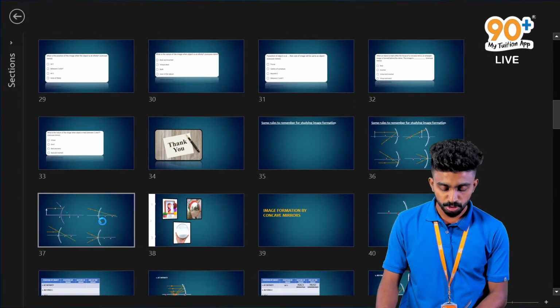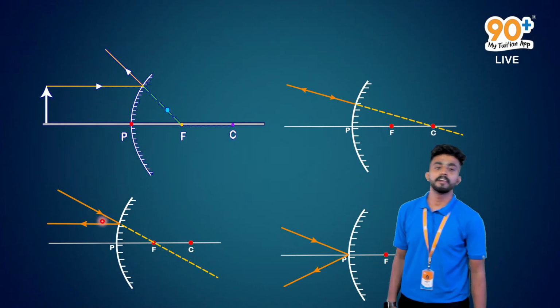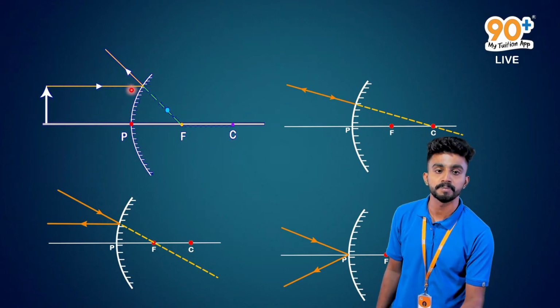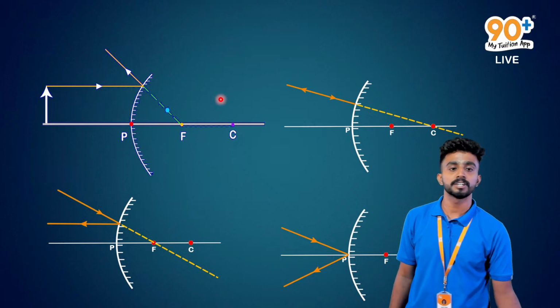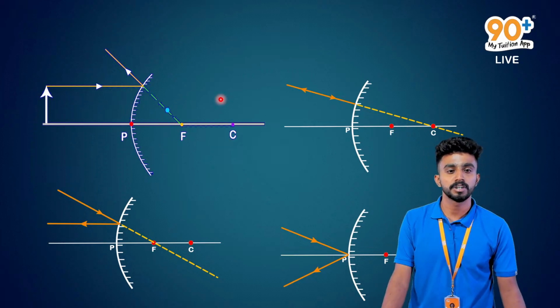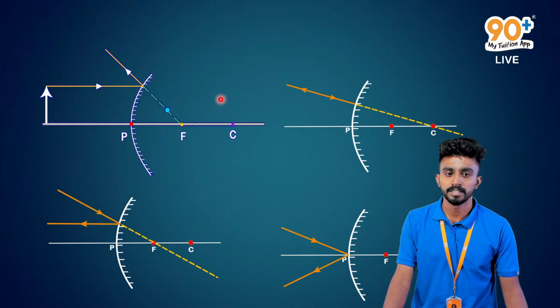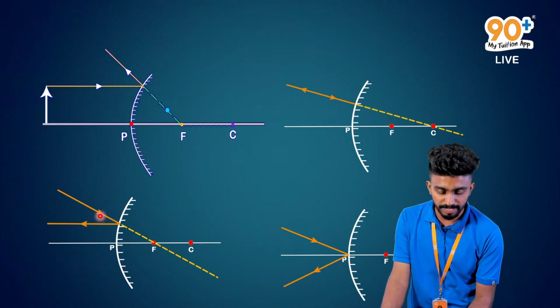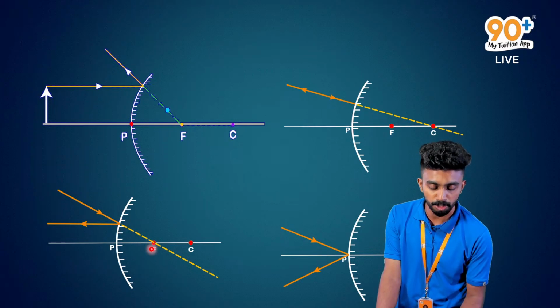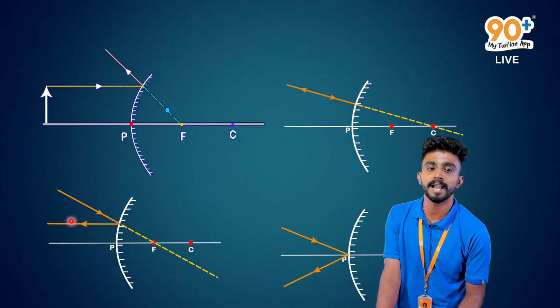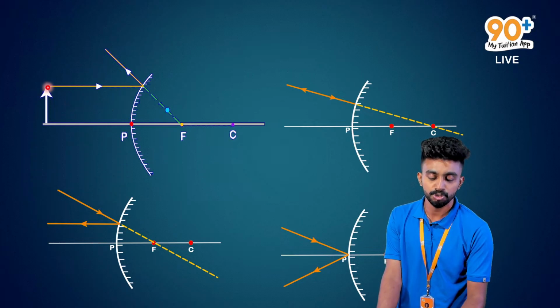Do you remember? If the incident ray appears to pass through the principal focus, can you see over here? It will reflect back parallel to the principal axis. So here is the other way.